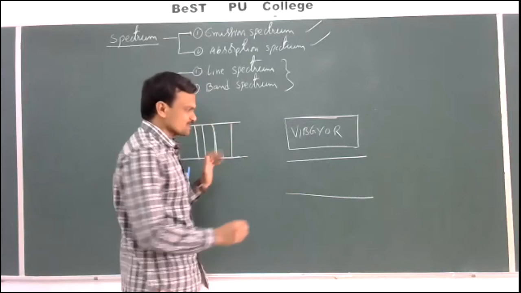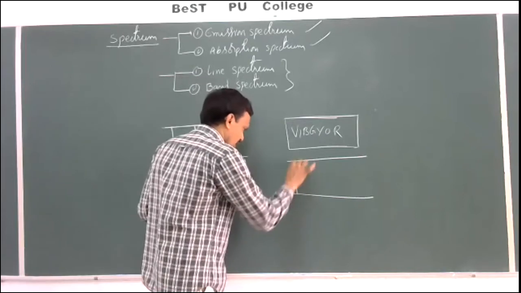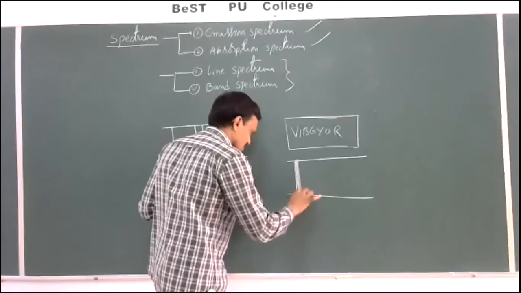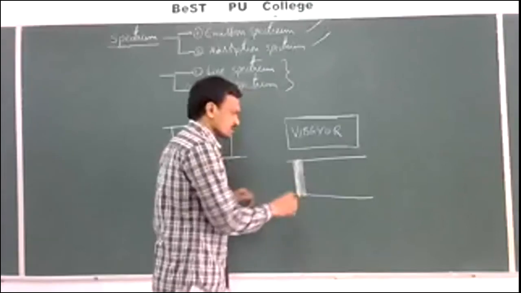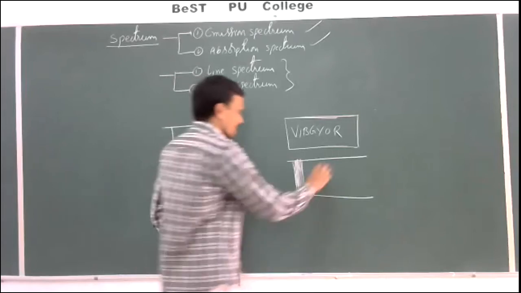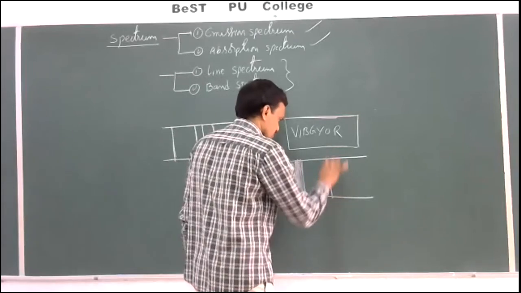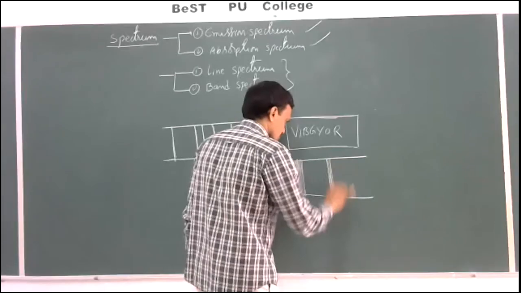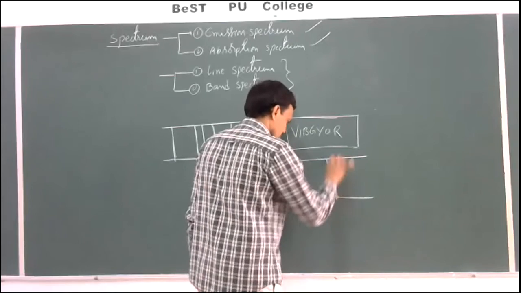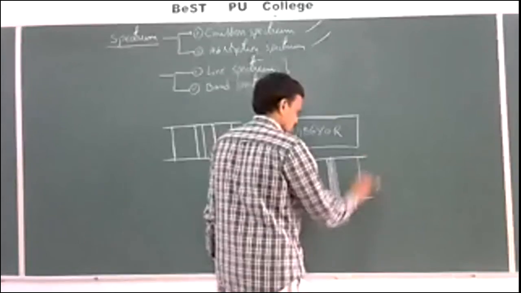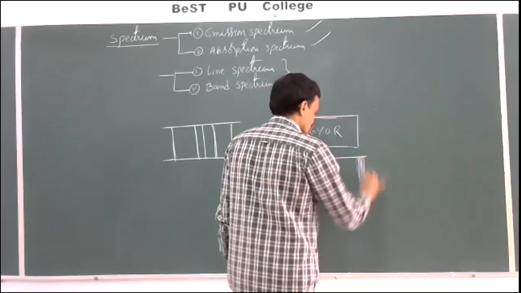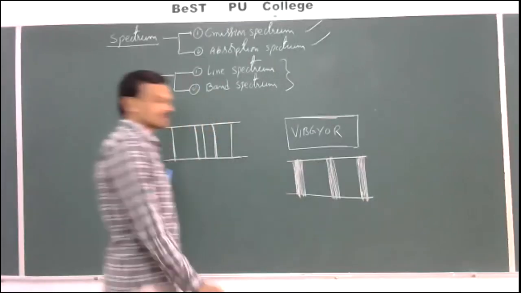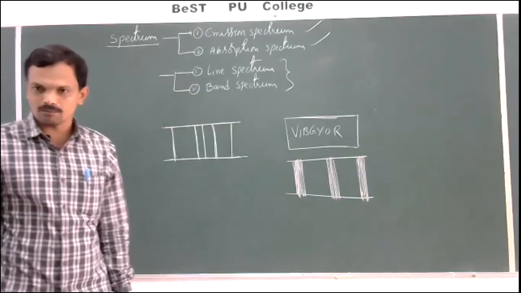This band spectrum consists of a group of very closely spaced lines, with almost negligible gap, not visible to our eyes, called a band. And here is another band. The spectrum which consists of a group of closely spaced lines or bands is called a band spectrum.